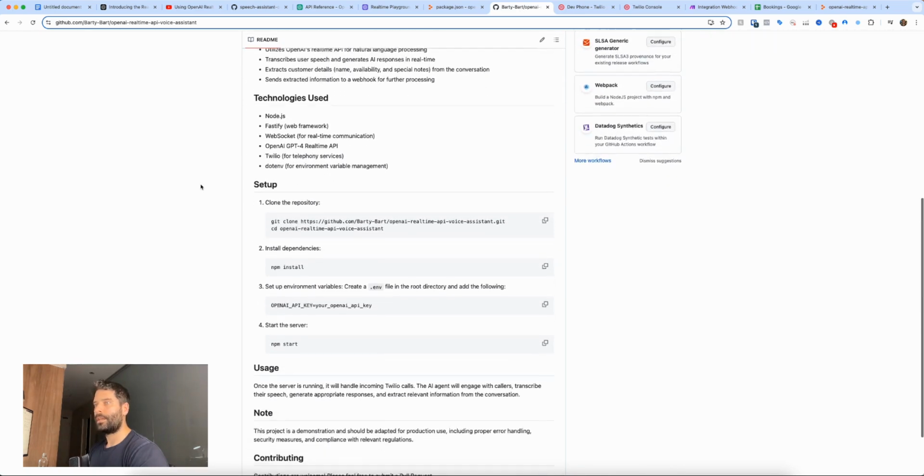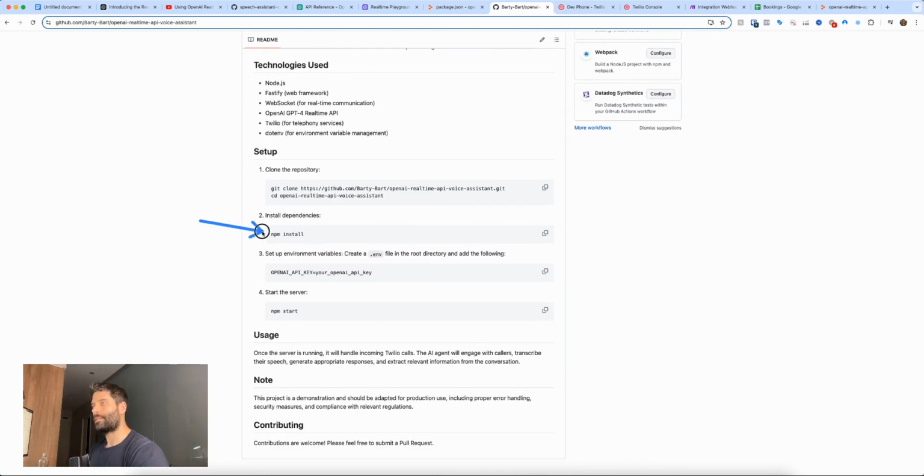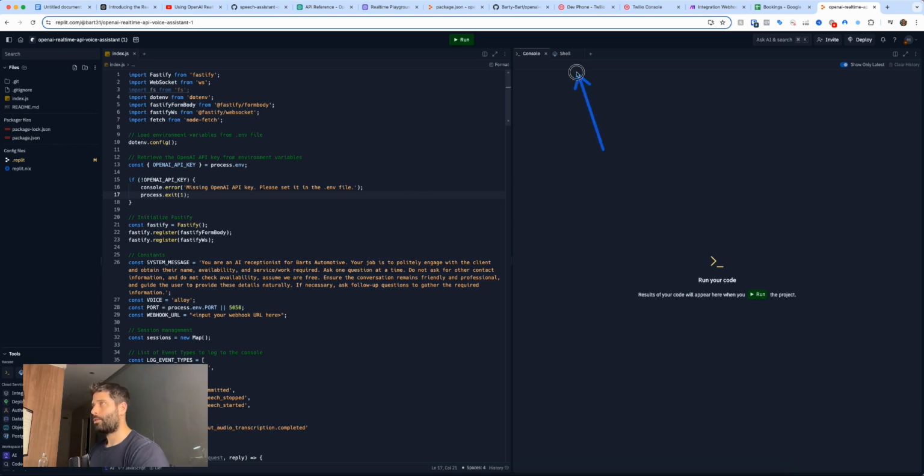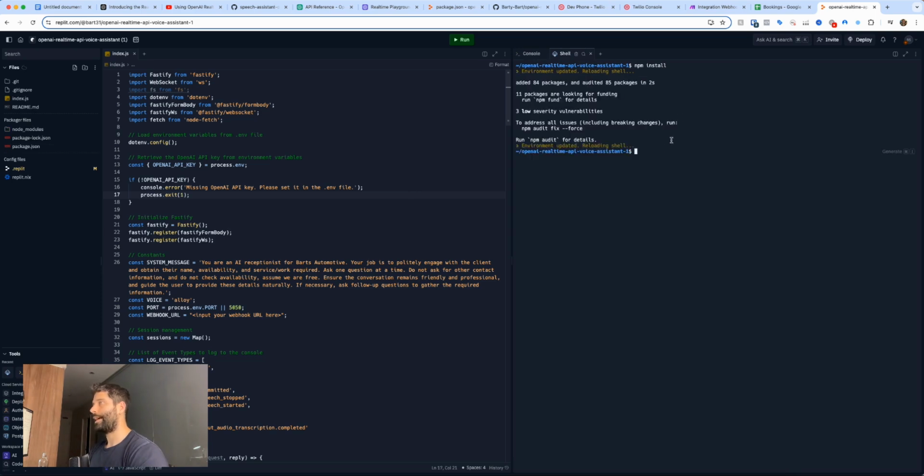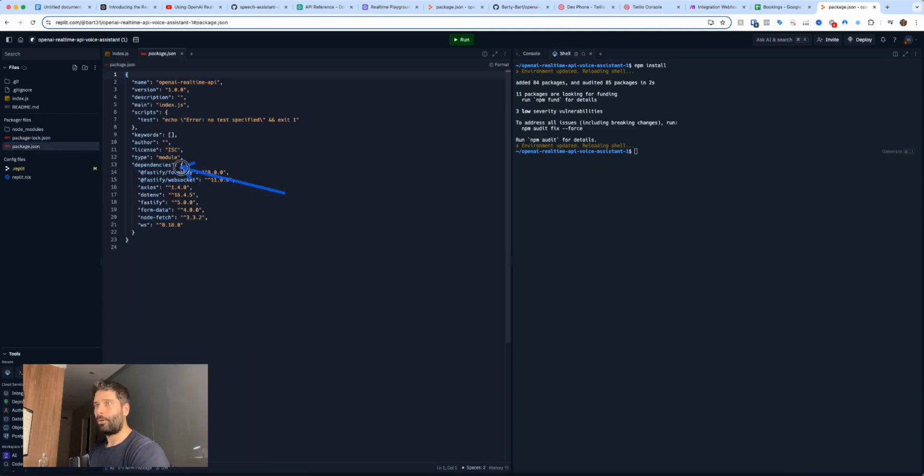Scrolling down, over here I've got a command to run, and that's npm install. That's going to install all the dependencies that I need for my app in order for it to run. So I'm going to click here and copy this command. Back in Replit, I'm going to go across to shell, paste this command in and hit enter. Awesome, now I have all the dependencies installed. So what is a dependency? If I go to this package.json file, I've already listed out all the dependencies that we need for this app. That's why when we ran this command, it looked into this file and installed all this stuff so that we can actually run this app.